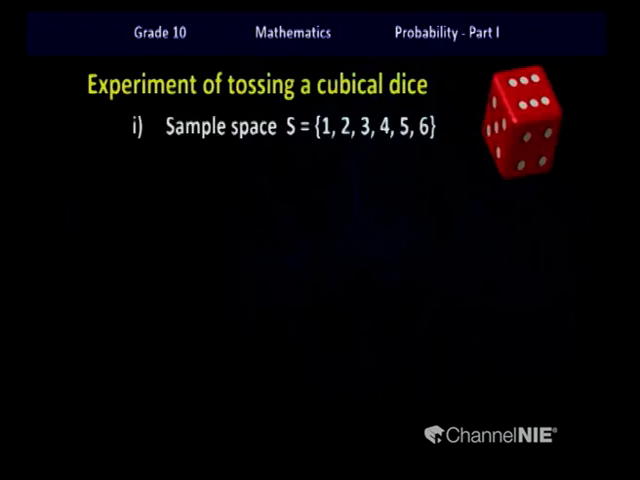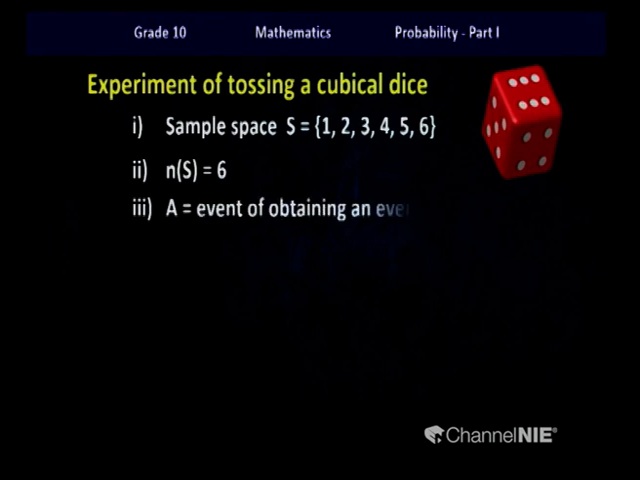The first part, the sample space. As we already know, the outcomes of the experiment of tossing a cubical die can be written as follows. Then they asked us for the number of elements in this sample space. So it is equal to 6. Then we were asked about an event A, the event of obtaining an even number. In the sample space we can observe 3 even numbers. Therefore the number of elements in this event A is 3.